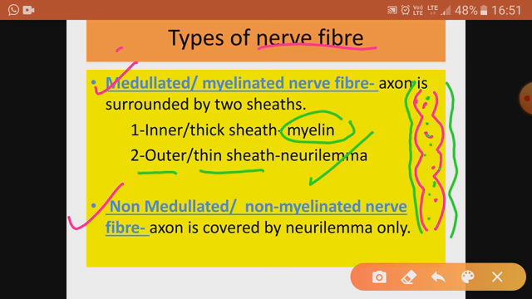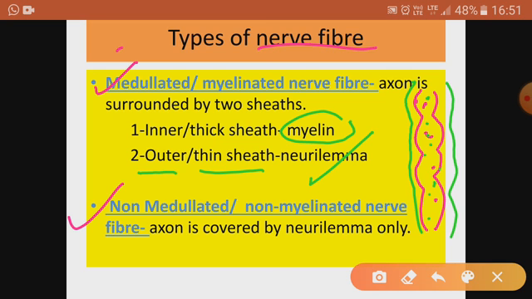such neurons are called medullated or myelinated nerve fibers. If the inner covering, that is the myelin sheath, is absent, then it is called non-medullated. It all depends upon the absence or presence of the myelin sheath. If the axon has a myelin sheath, then that nerve fiber is called medullated. If it does not have one, obviously it is called a non-medullated nerve fiber.